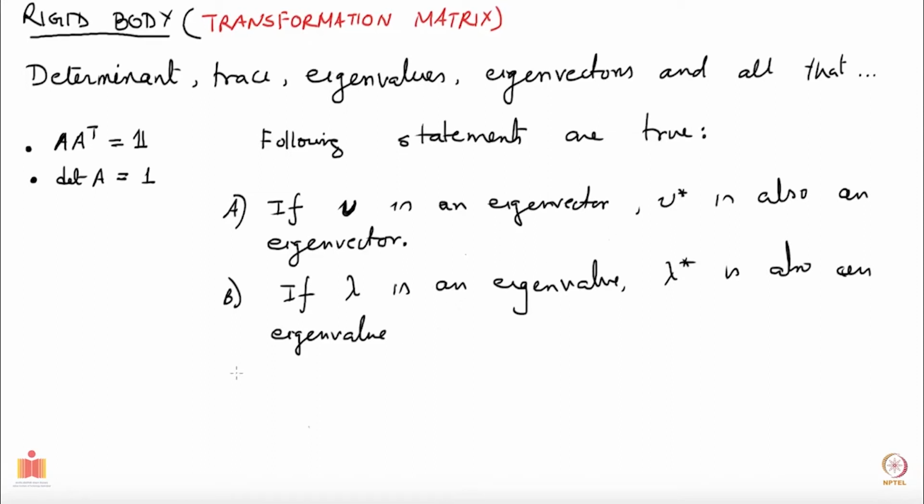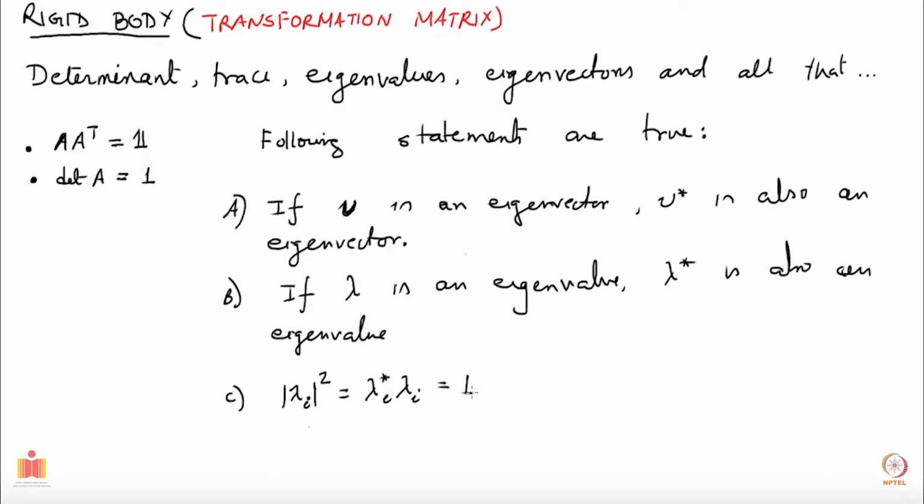Also we will show that all the eigenvalues, let's call them lambda i, where i runs from 1 to 3, are unimodular, meaning the mod square, which is the same as lambda i star lambda i, is 1.